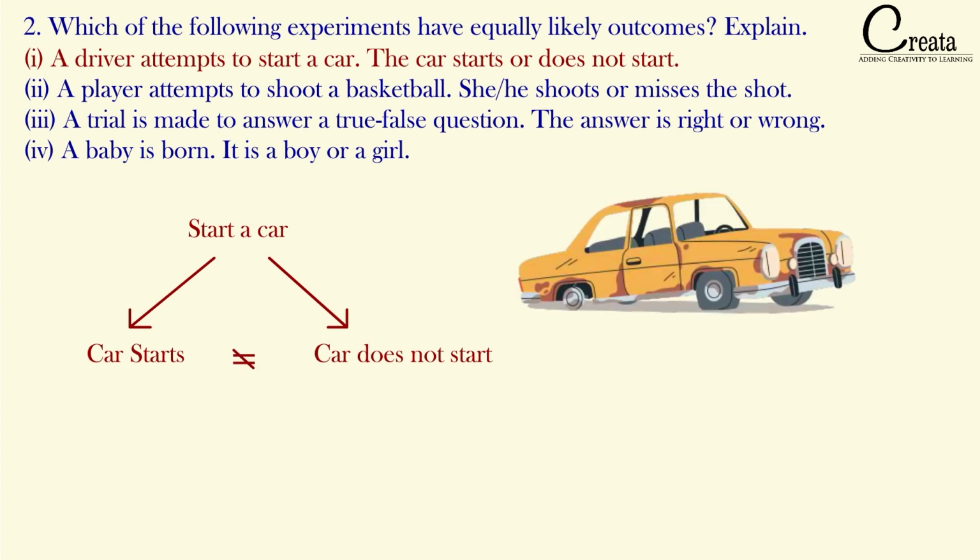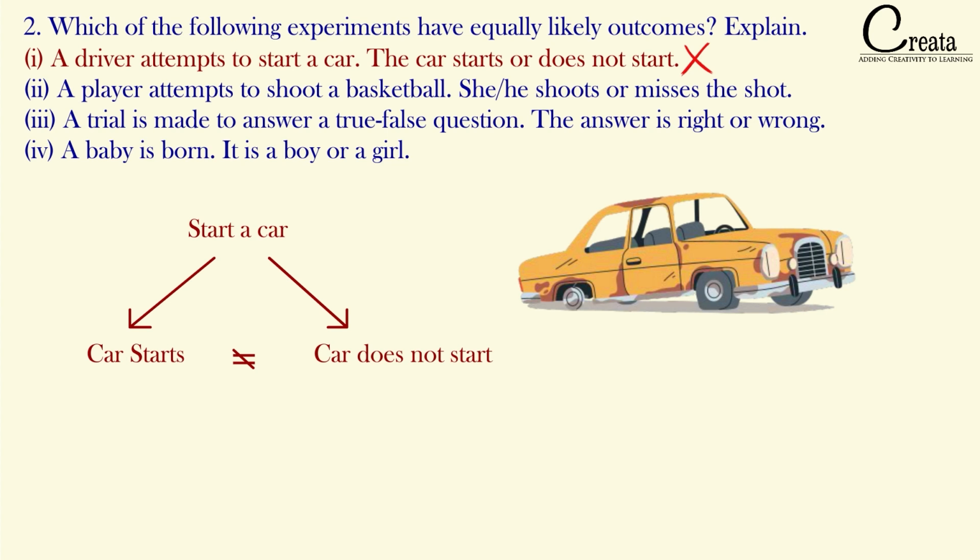Let's assume we are having an old car and it has been standing there for the last 1 year or 2 years or more than that. What is the possibility of starting of that car? The possibility of starting of the old car is very less as compared to the other car. So we can say in the first case both the outputs or events are not equal to each other. So this case is not equally likely outcome. Got it? Very simple question, just a scenario based case, and we just have to identify whether the outputs are equal or not.